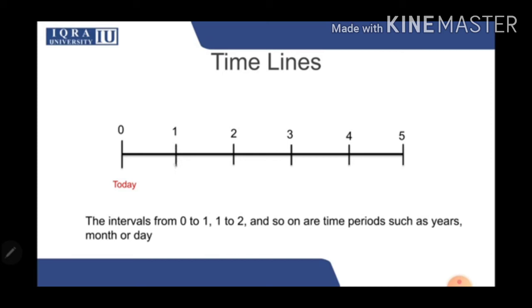Now, how is this the start of your period 2? Because if the first period ends over here, let's assume it's a year. If the first year ends over here, the second year is going to start from here, and the second year will end over here. Similarly, the third year will start from this point onwards and end over here, and so on. The fourth year will start here and end here. The fifth year will start here and end over here.